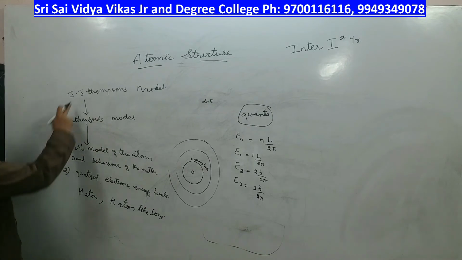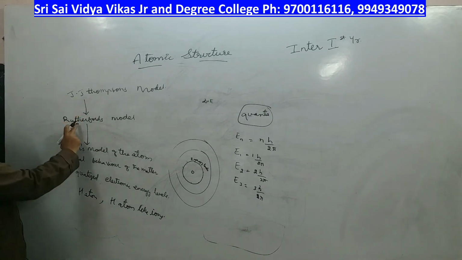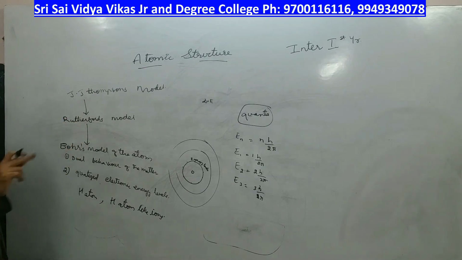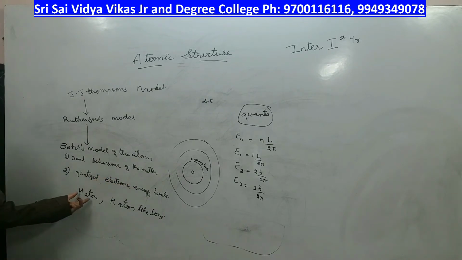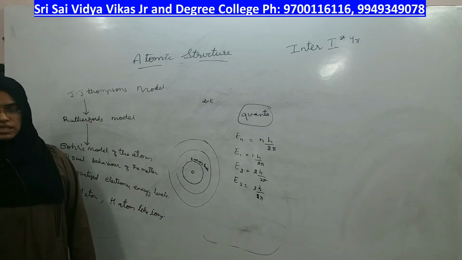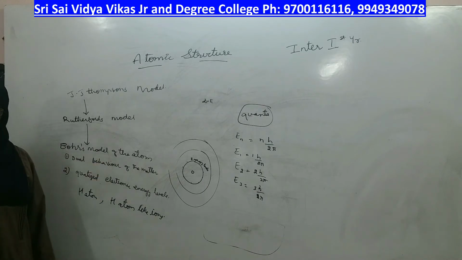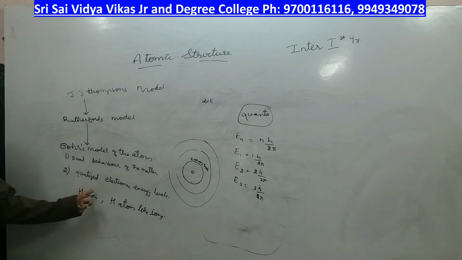What is its limitation? The J.J. Thomson model had limitations, which were answered by Rutherford. Rutherford's model had limitations, which were answered by Bohr. The limitation of the Bohr model was that though he tried to explain the quantization of electronic energies very clearly for the hydrogen atom and other simple ions, he was not able to explain the same electronic energy levels for complex atoms, meaning atoms other than them. For example carbon, nitrogen, or other complex atoms having more electronic energy levels, how they gain stability, he was not able to explain.